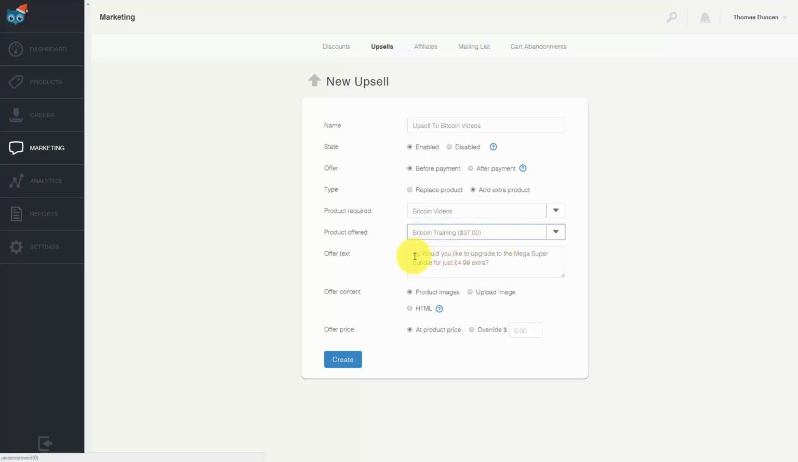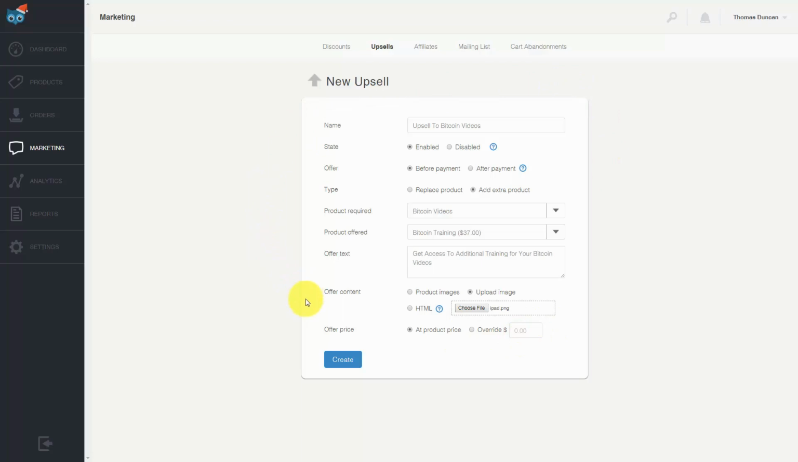Now we can offer some offer text so that when the person sees the upsell, they will see a certain string of words or a phrase, and we can use what's there or we can write something in. We can also upload an image to go along with the videos. We can click Upload Image, and then choose a file to place with our upsell. Then we can determine what the upsell price is going to be. We can either override the pricing and place something different, or we can leave it at the product price, in which case you cannot change the pricing.